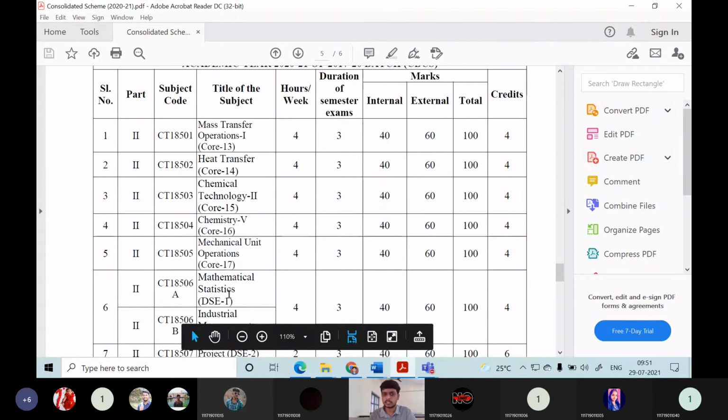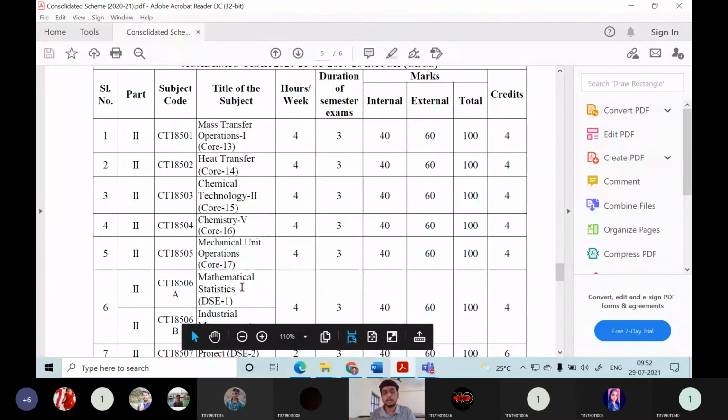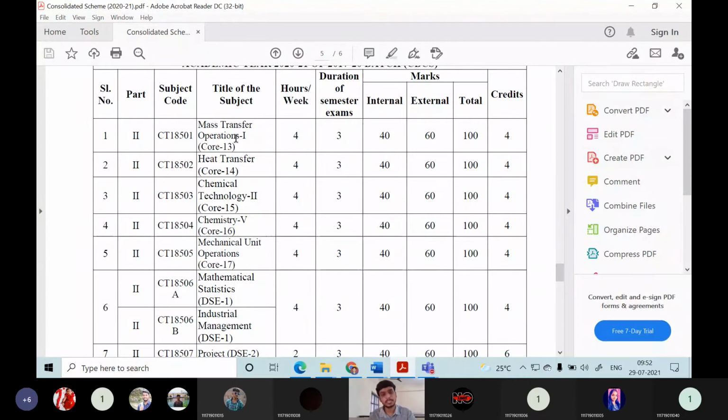Among all these courses, the most relevant to chemical engineering, or somewhat relevant, are Chemistry 5 and Mathematical Statistics. But all the remaining courses are specialized courses for chemical engineering. Out of these, the first one is Mass Transfer Operations. You will be learning various mass transfer operations. What is the diffusion criteria?